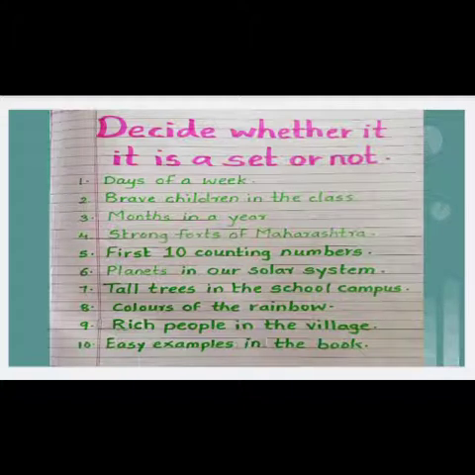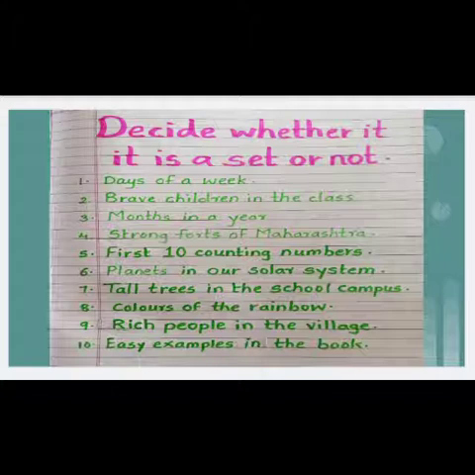Next one, tall trees in the school campus. Now, we have a big school campus, so we cannot count the trees. Hence, it is not a set. Next one, colors of the rainbow. Now, everyone knows a rainbow has 7 colors. Hence, it is a set.